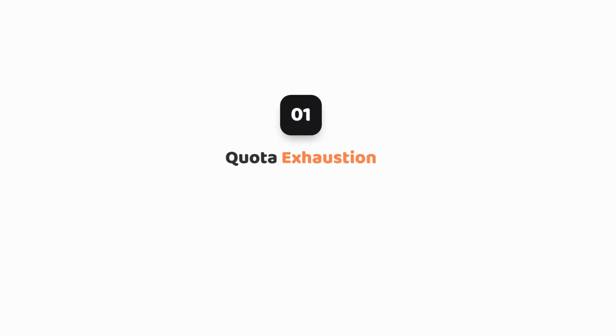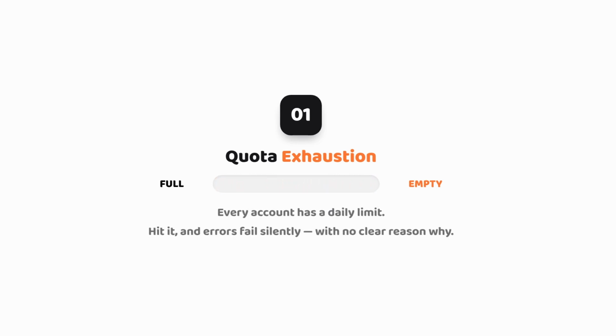Cause 1. Quota exhaustion. Every account, free or paid, has a daily generation limit. Once you hit it, generation starts silently failing or returning errors that don't clearly say you're out of quota. This is the single most common cause and easiest to miss because the error message rarely tells you the real reason.